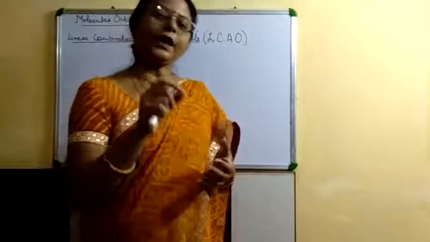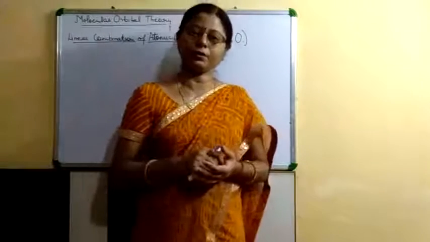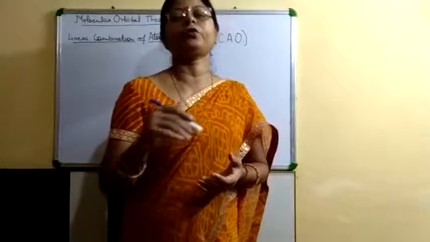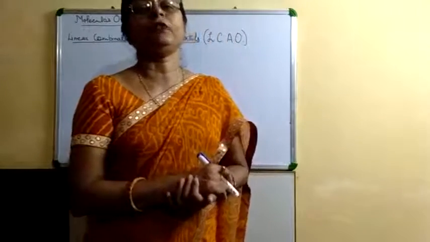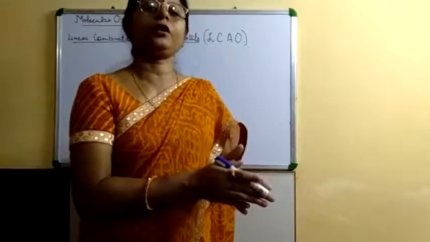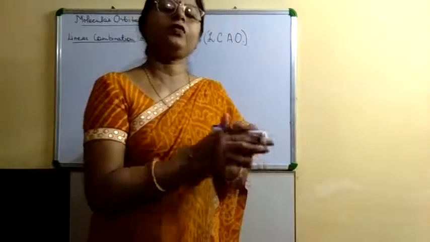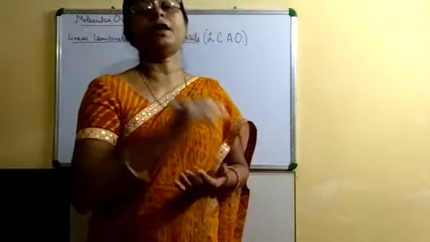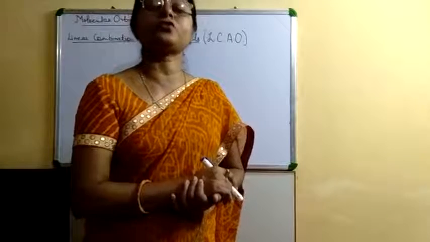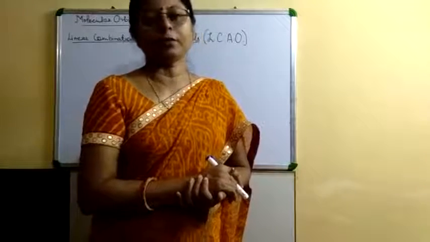When we fill electrons in the molecular orbitals, they fill according to their energy level. Lower energy orbitals are filled first, then the higher energy ones, as in the case of atomic orbitals.